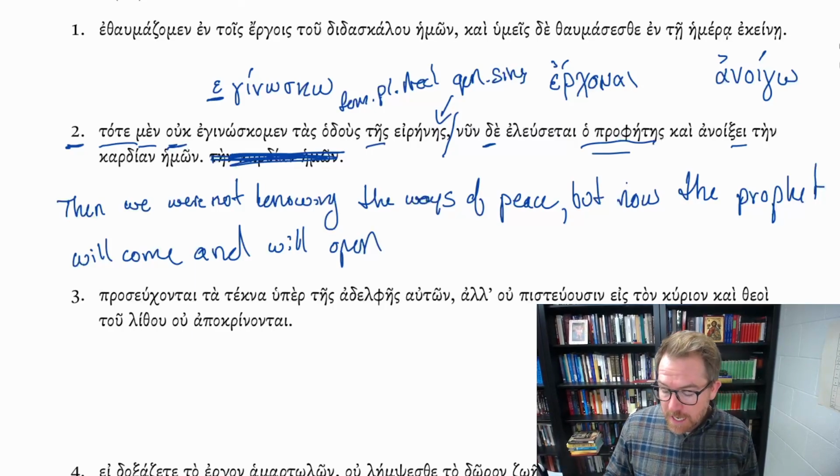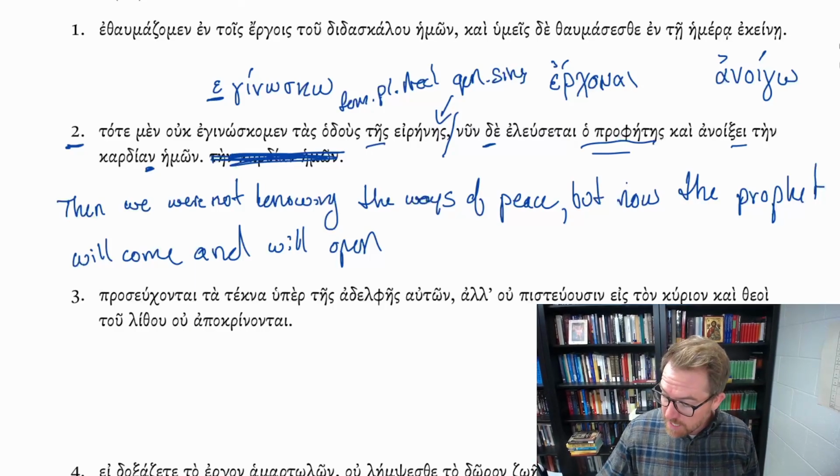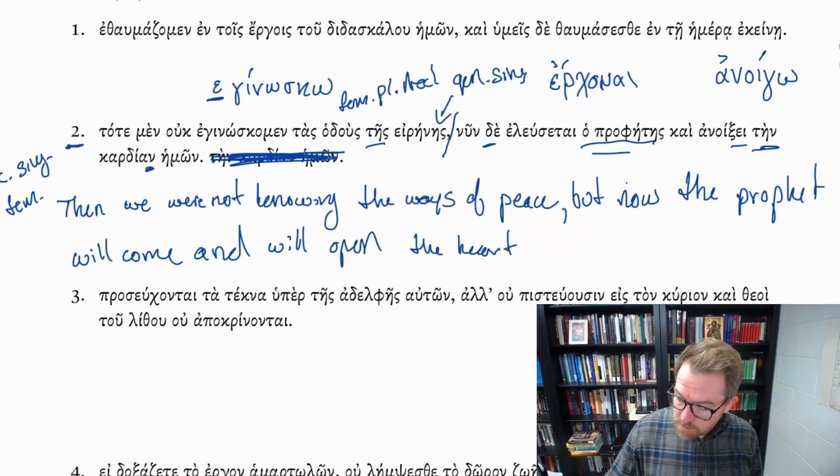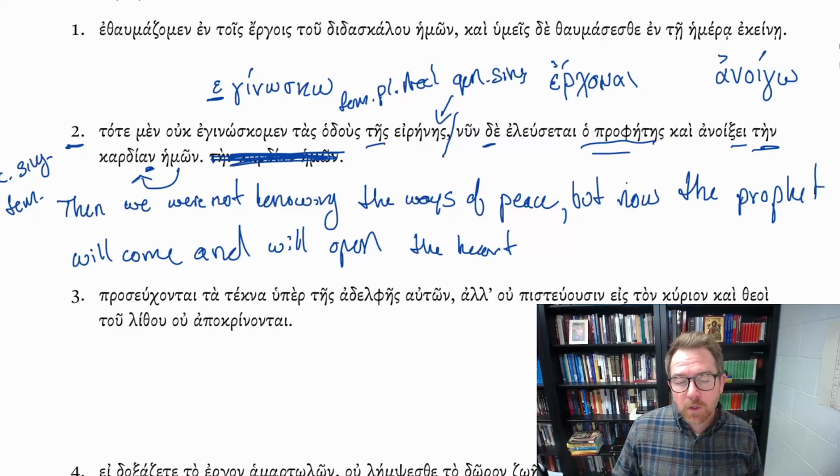ten kardian hemon. So kardia with the nu tells me, and also the ten tells me, I'm looking at an accusative singular feminine noun, will open the heart, but I have this first person plural pronoun, of us or our heart.